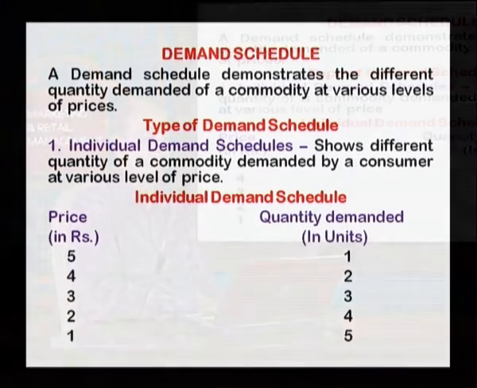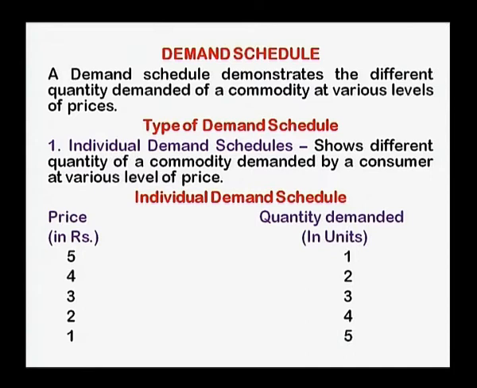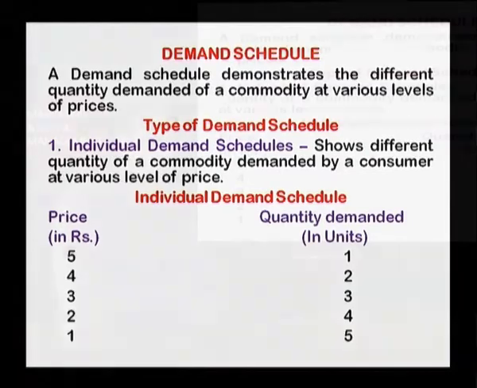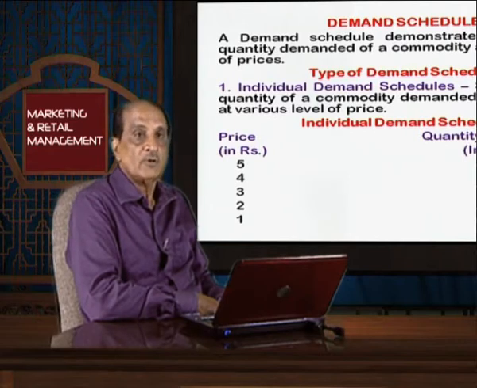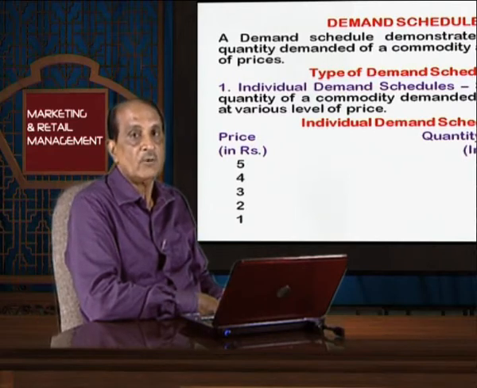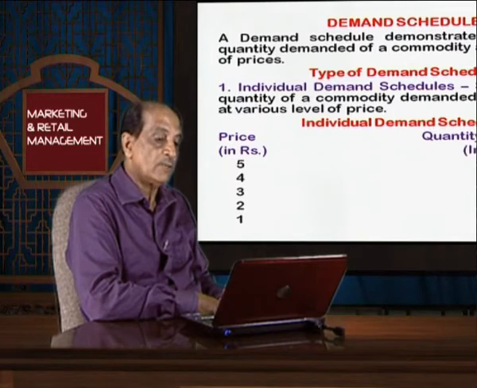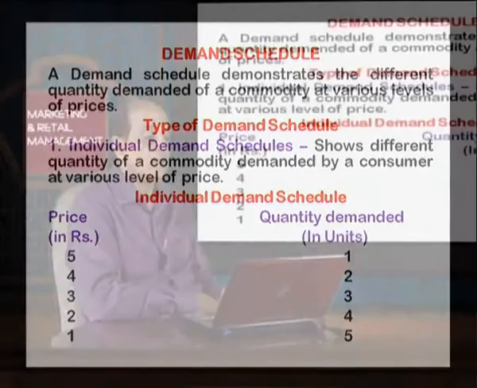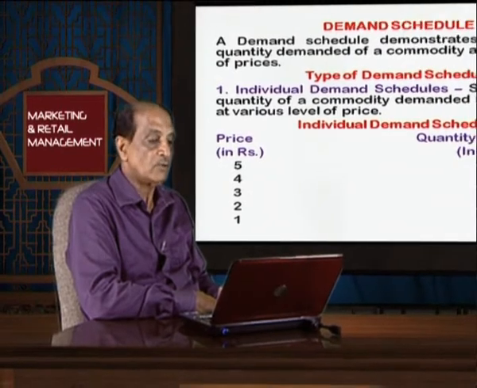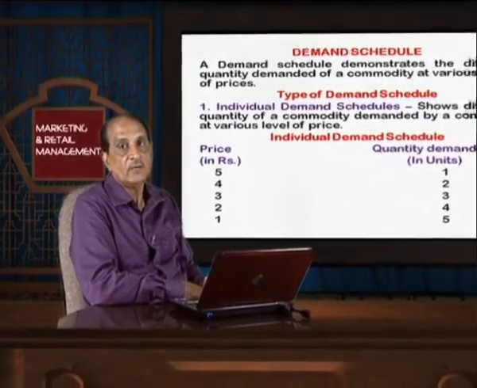Now, types of demand schedules. First is the individual demand schedule, that shows different quantities of a commodity demanded by a consumer at various levels of price. It indicates the possible quantities demanded by the consumer at different levels of price. Whenever there is a decline in the price of a commodity, the quantity demanded by the consumer increases, so there is a reverse, inverse, negative relationship between price and quantity demanded by the individual.